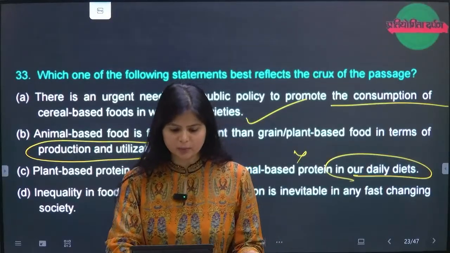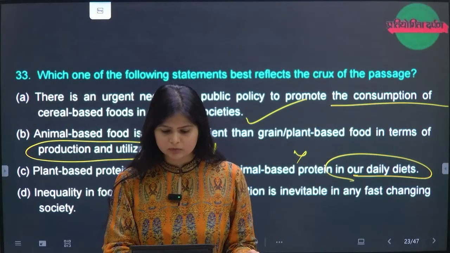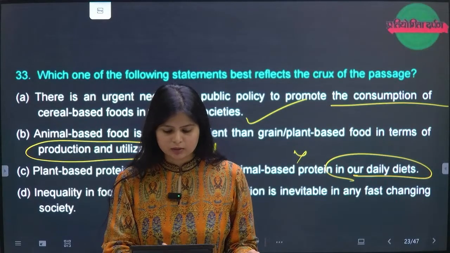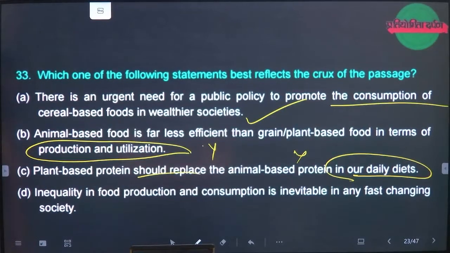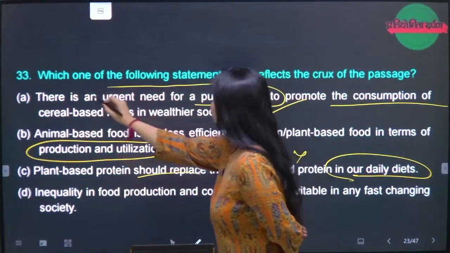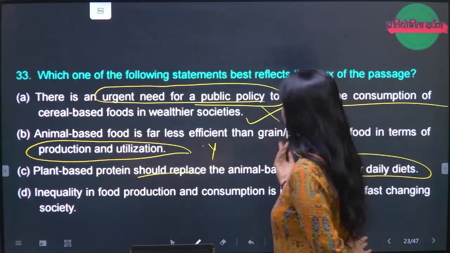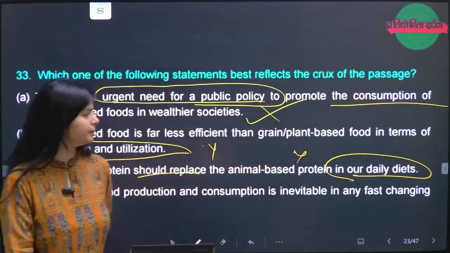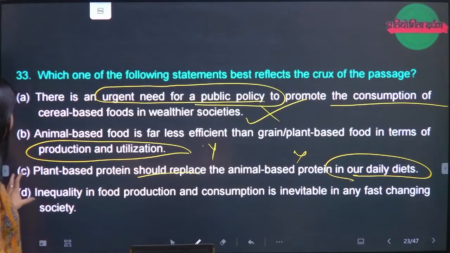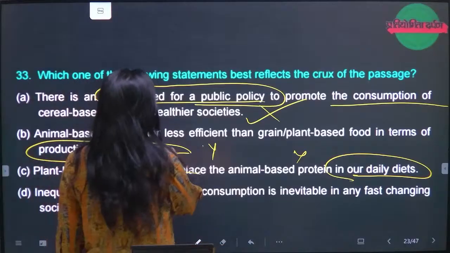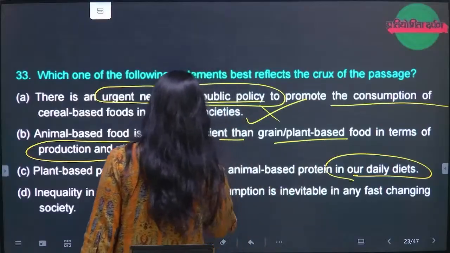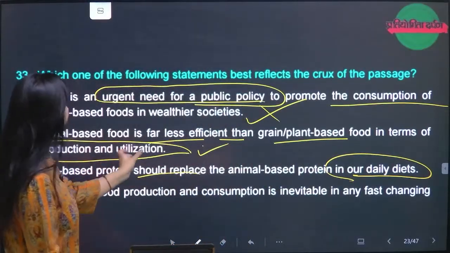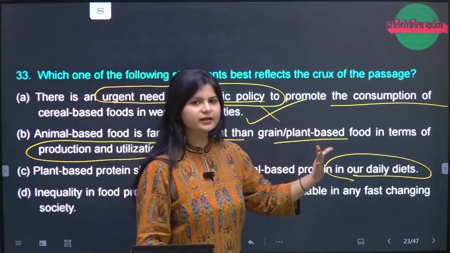So, according to me, question number 33, the answer should be... there is an urgent need for the public policy. I think this is not happening. There is nothing mentioned like public policy. Has it been mentioned? There is no mentioning of the public policy. So A is not going to be the answer. Now, animal-based food is far less efficient than the grain. This is the whole passage. This is what I can count on, right? Animal-based product is far less efficient than grain. This is what they are trying to say, right?